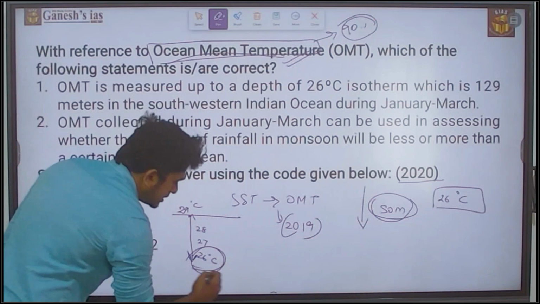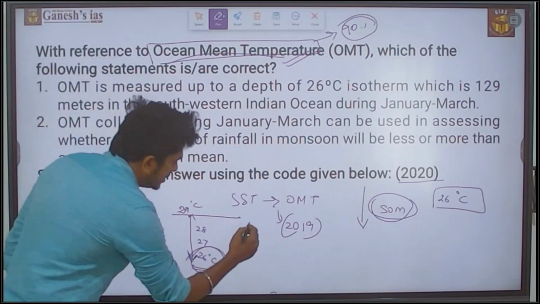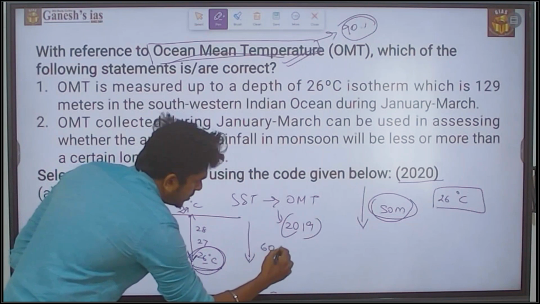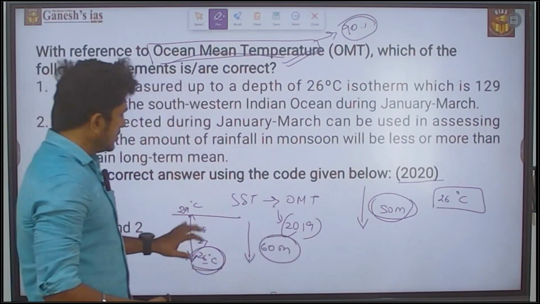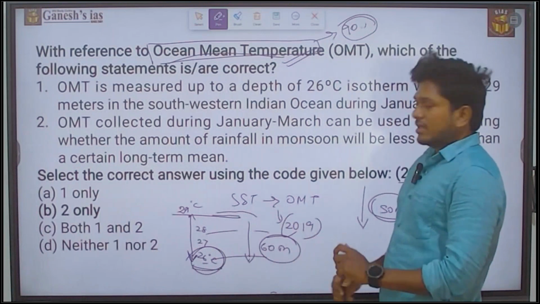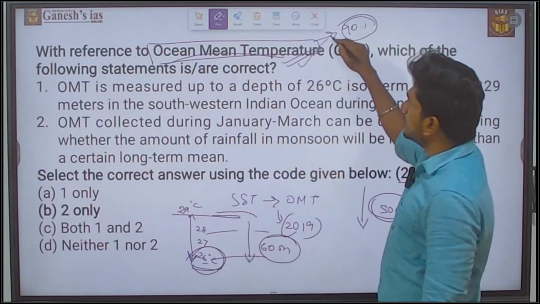Up to this depth it will measure. So if this 26 degrees Celsius is reached at around 60 meter, this is how the ocean mean temperature will be measured. This is the method followed by the ocean mean temperature.